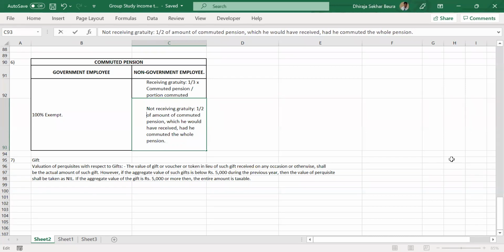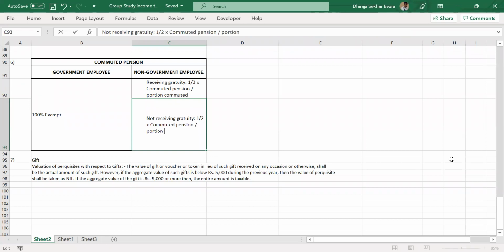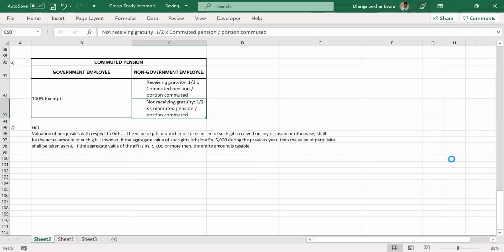That's all. 1/2 into commuted pension divided by portion commuted. Any doubts, please?